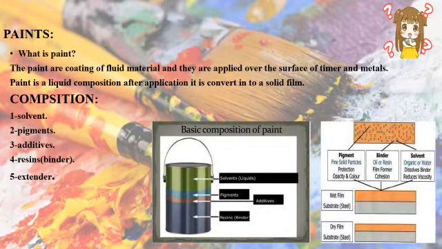What is paint? Paints are coating or fluid materials applied over the surface of timber and metals. Paint is a liquid composition which, after application, is converted into a solid film. Composition: number one, solvent; number two, pigment; number three, additive; number four, resin; number five, extender. As shown in the diagram.